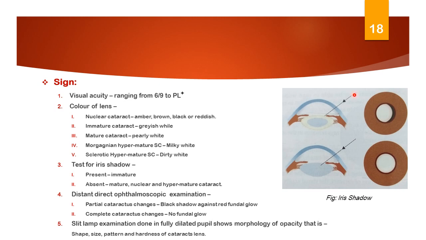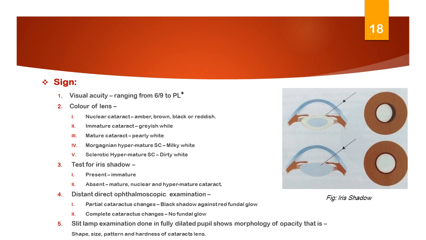When an oblique beam of light is thrown on the pupil, a concentric shadow of the pupillary margin of the iris will be formed on the grayish opacity as long as clear cortex is present between the opacity and the pupillary margin. It is present in immature senile cataract, but it is not seen in the nuclear cataract, mature cataract, and the hypermature senile cataract.